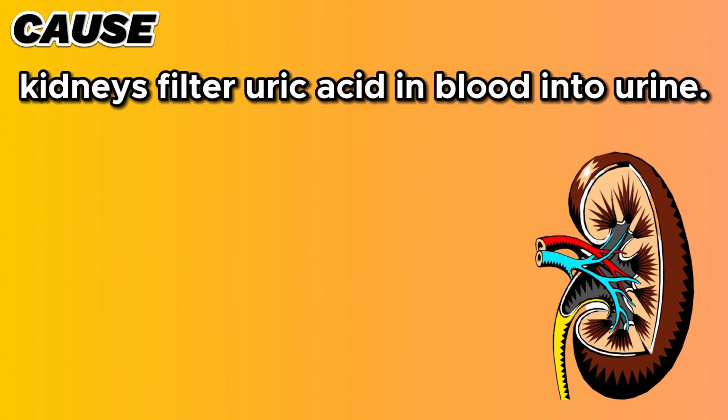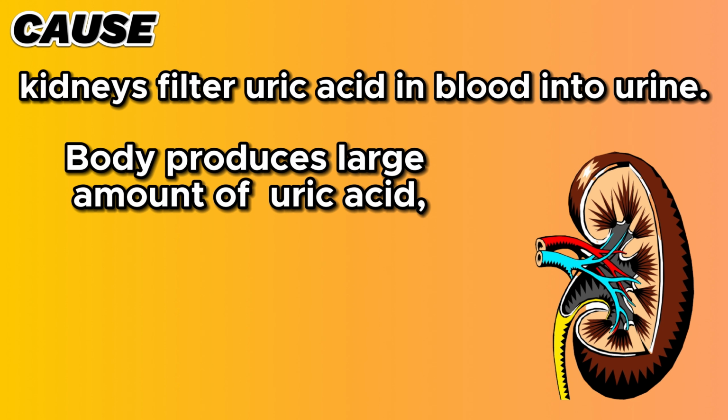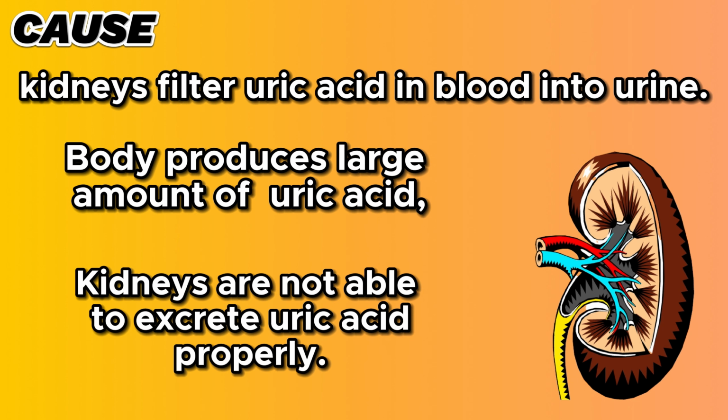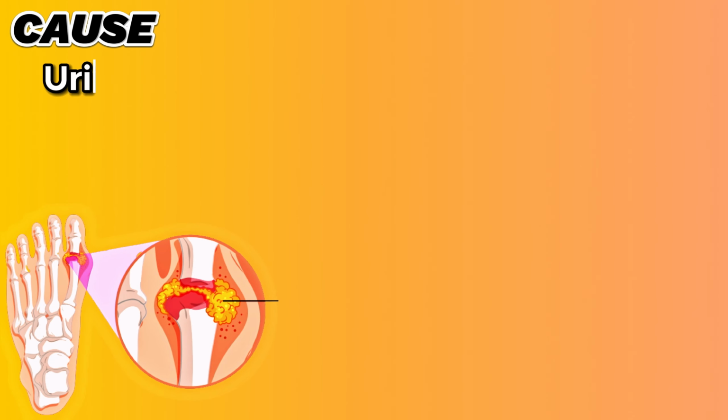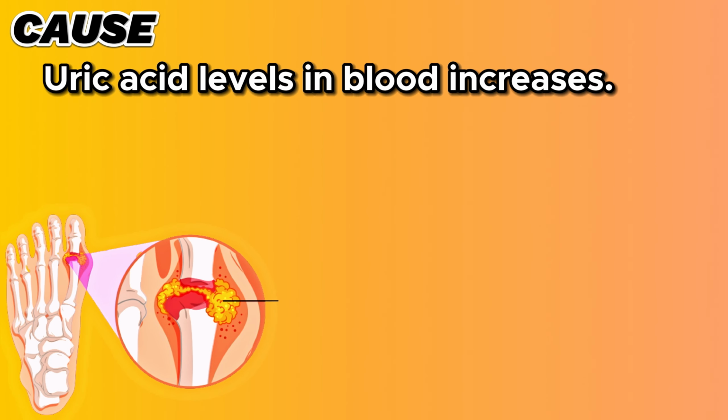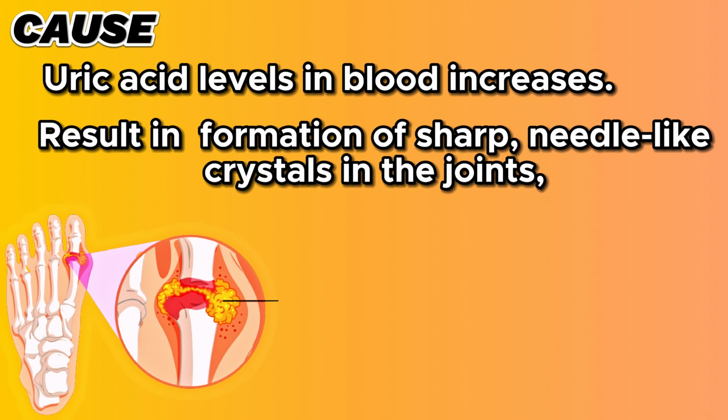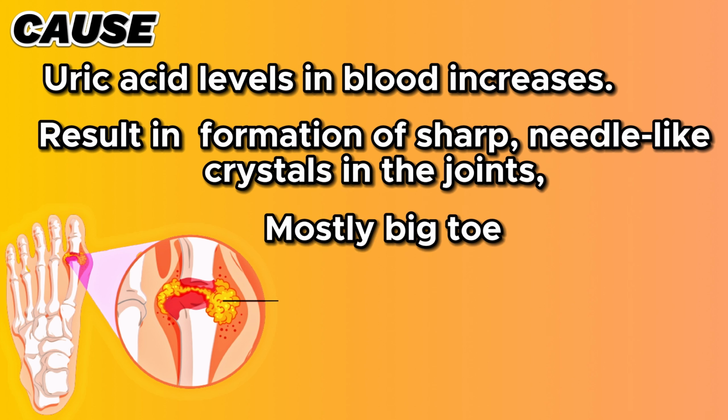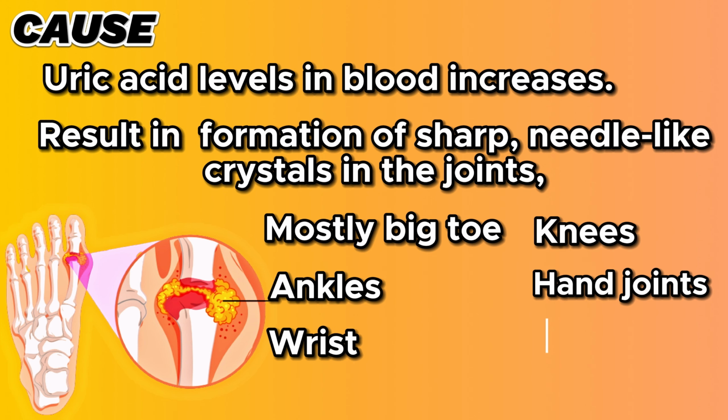Normally, our kidneys filter uric acid in blood into urine, but sometimes either your body produces a large amount of uric acid or your kidneys are not able to excrete uric acid properly. As a result, uric acid levels in blood increase. It can lead to the formation of sharp, needle-like crystals in the joints, most commonly in the big toe but can involve other joints too, such as knees, ankles, hand joints, wrist, and elbow.